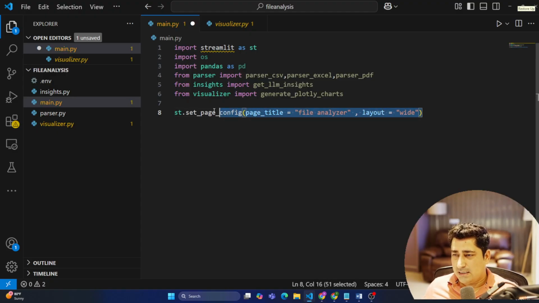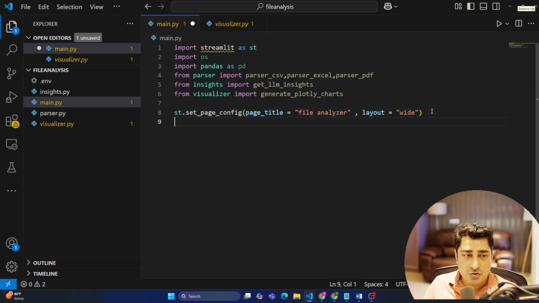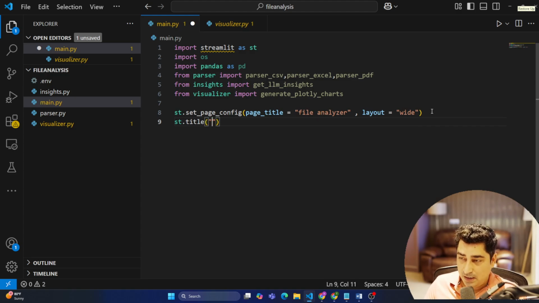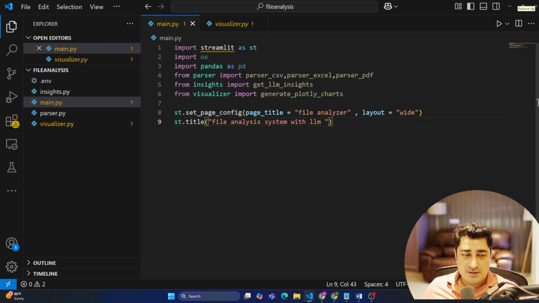This is just a simple parameter which I am going to set for my Streamlit app. And then I give st.title, and the title is going to be file analysis system with LLM.